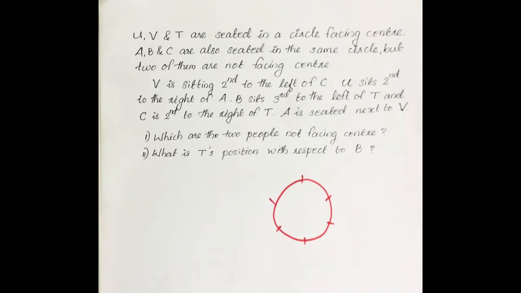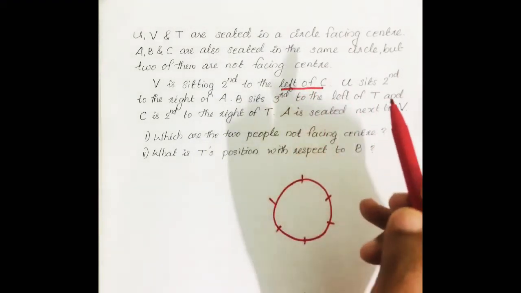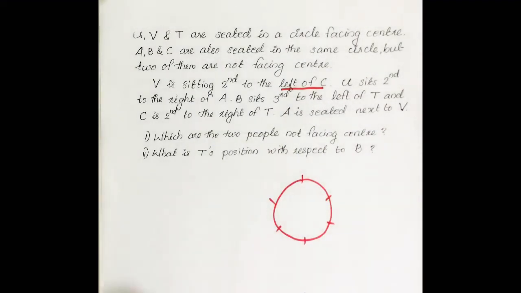Okay, then first condition, V is sitting second to the left of C. Here, left of C means if we know the direction of C, then only we can start with that condition. In this particular question, we don't know whether C is facing towards center or outside.